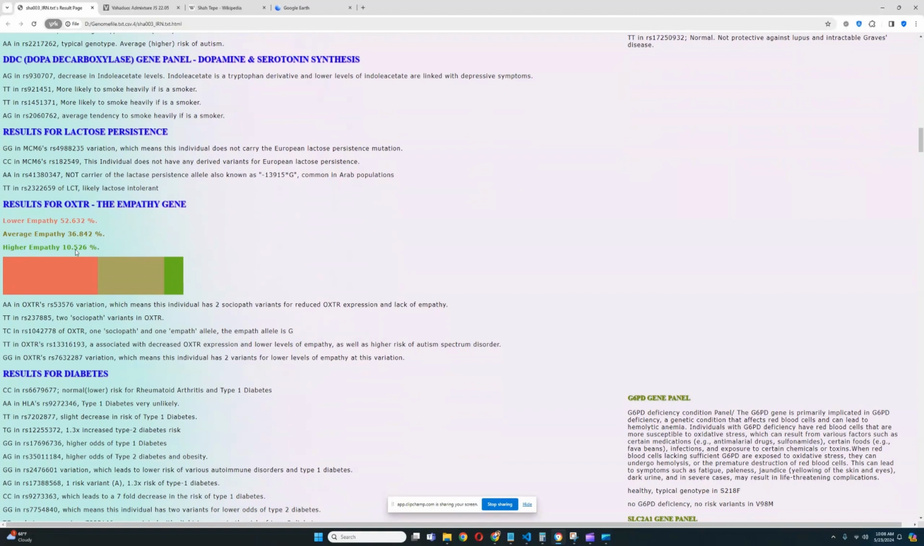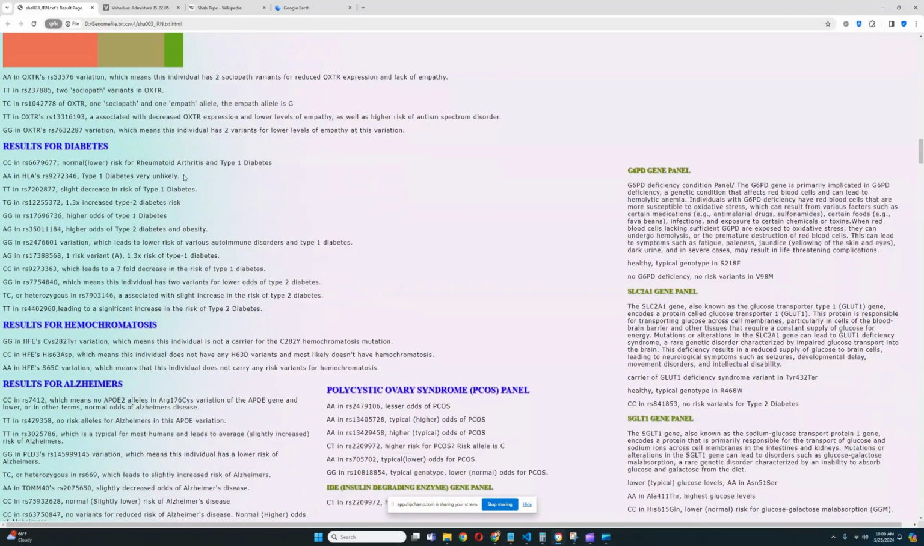For OXTR, the empathy gene, it looks like they have a predisposition to lower levels of empathy. Definitely do not have predispositions to higher levels of empathy whatsoever. Definitely quite low in the empathy department. But actually, it only takes into account the variations in OXTR, and there's a bunch of other genes that contribute to empathy in general besides OXTR. So it doesn't take into account all the other genotypes. It's very polygenic, and there's a bunch of other genes that contribute as well. Keep that in mind.